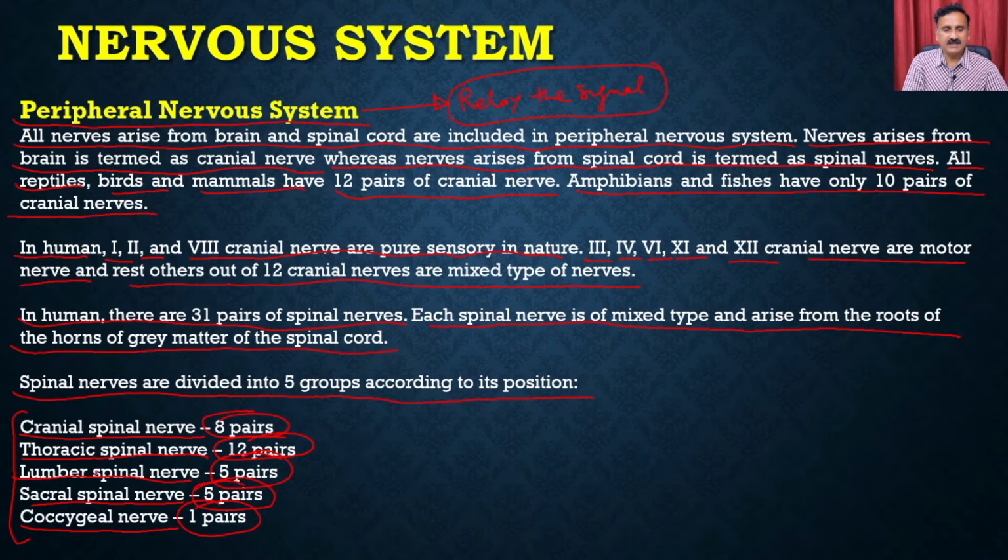The function of these spinal nerves, or in general the peripheral nervous system, is to relay the signal from the brain or the spinal cord, as well as to bring the messages from the other parts of the body. So let's see what different types of nerves there are and what the functions of these nerves are.